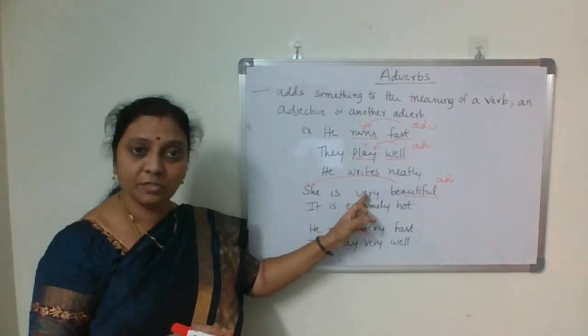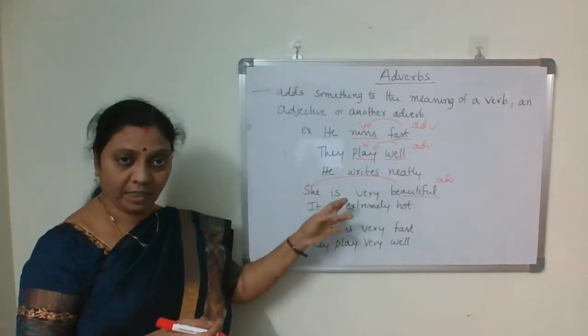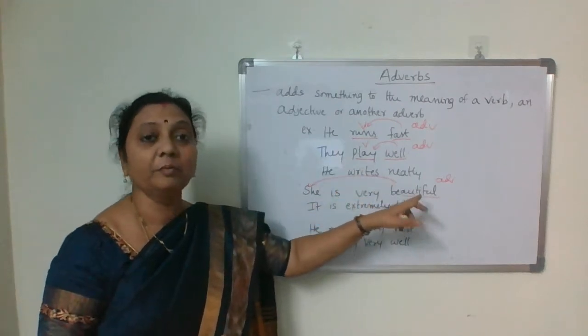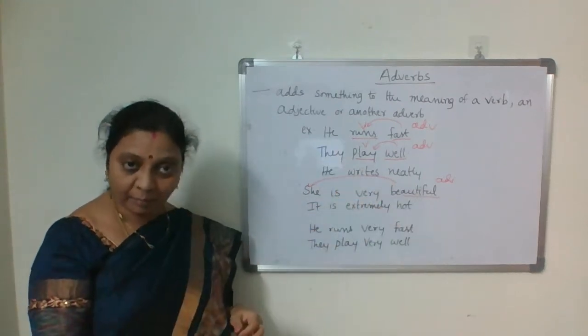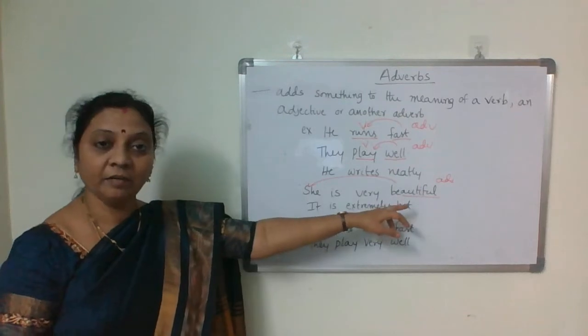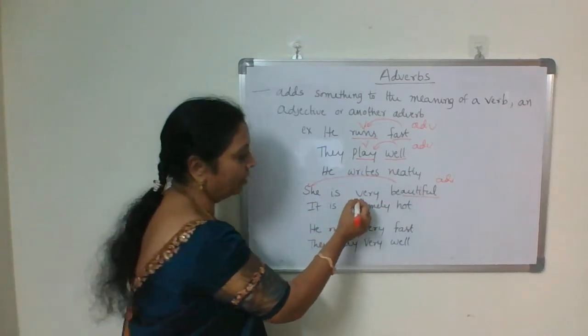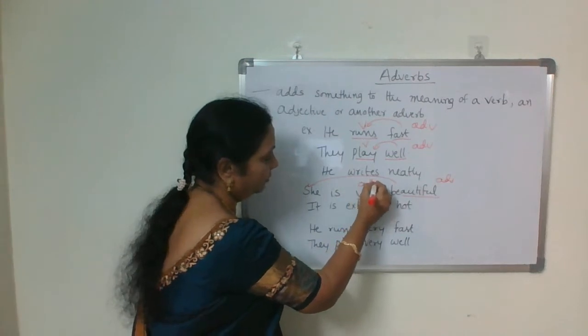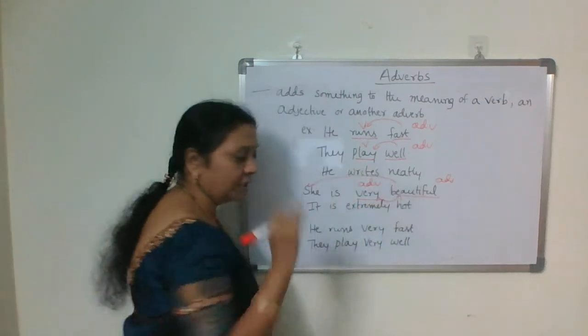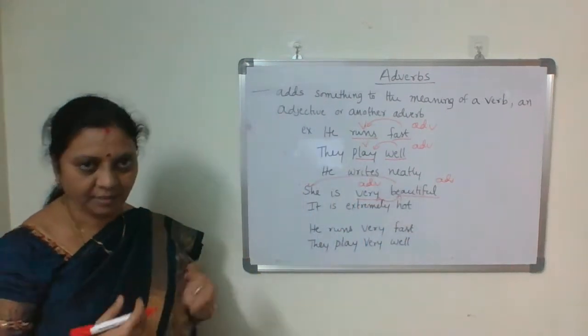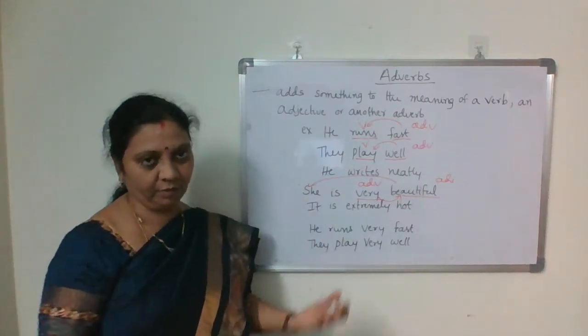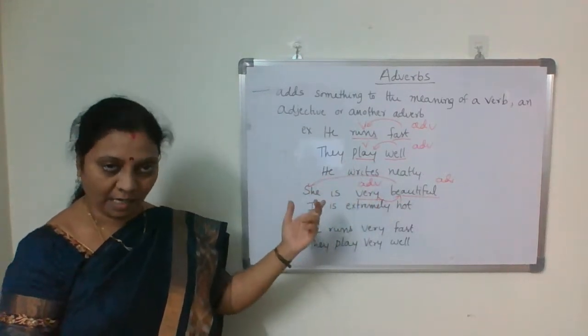But very is not talking about she or is. Very is talking about beautiful. She is very beautiful. So it is adding something to the adjective. So very becomes an adverb.